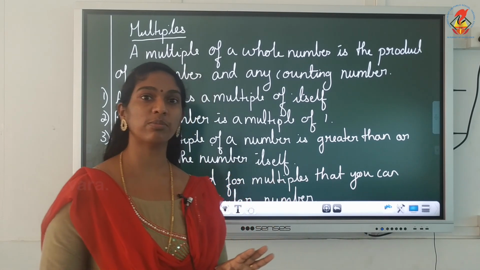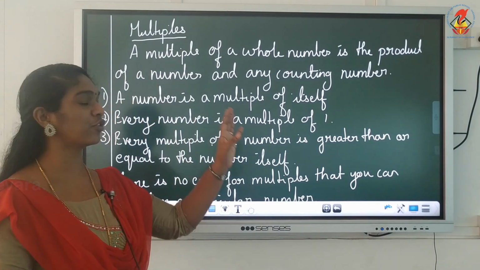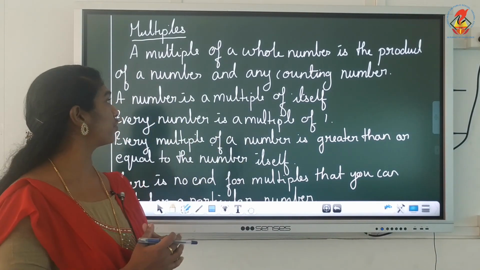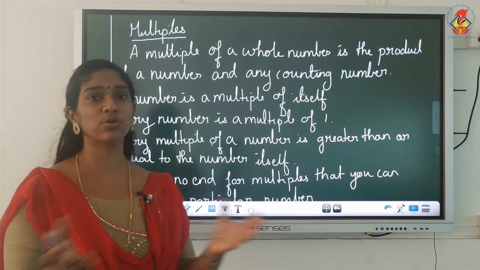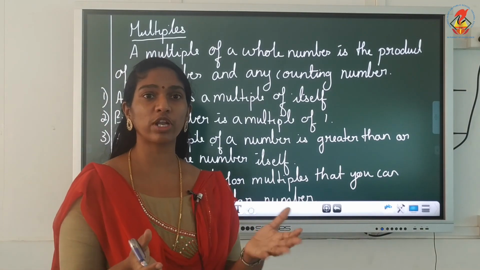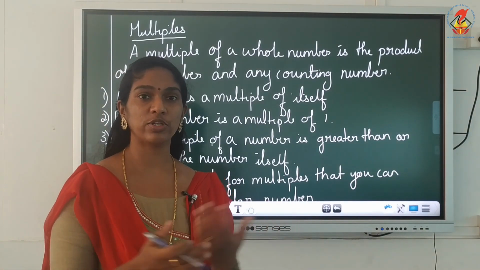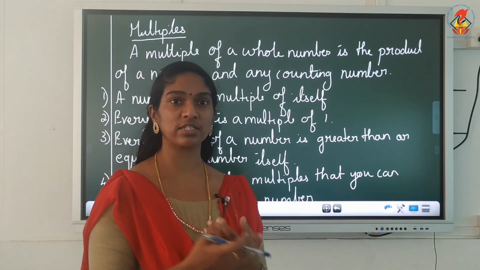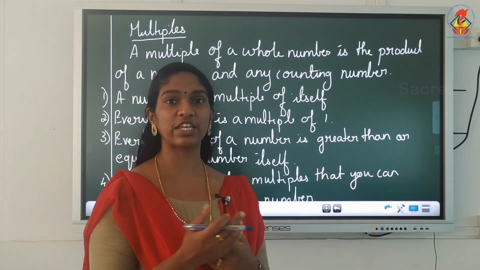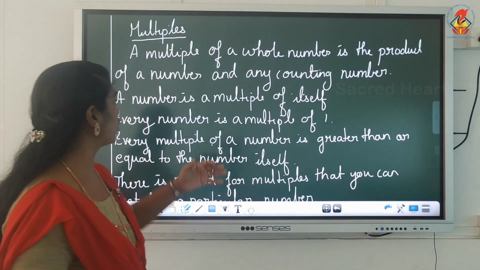So when I ask you to write the multiples, multiples mean what? A multiple of a whole number is a product of a number and any counting number. That is, you multiply two numbers. Product means what? Answer. So when you multiply these numbers, the number that you get is a multiple of a given number. Okay. Now you have to follow some rules.